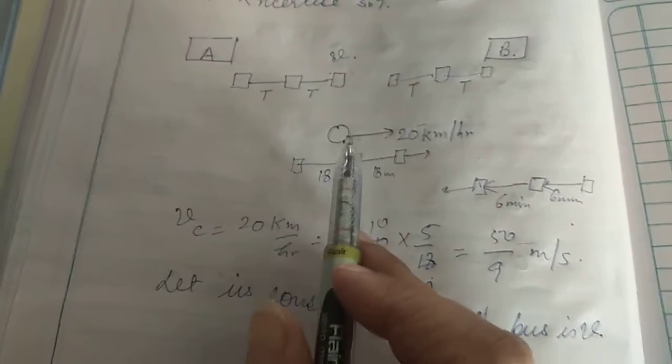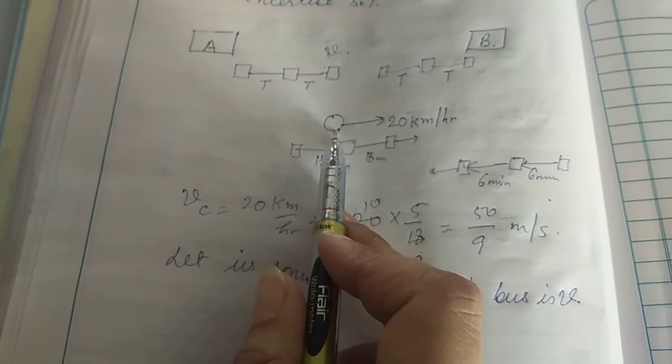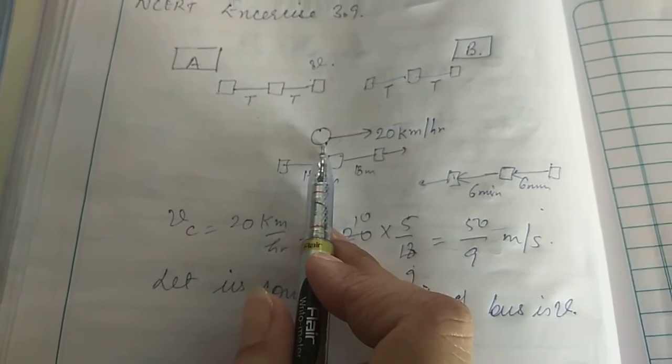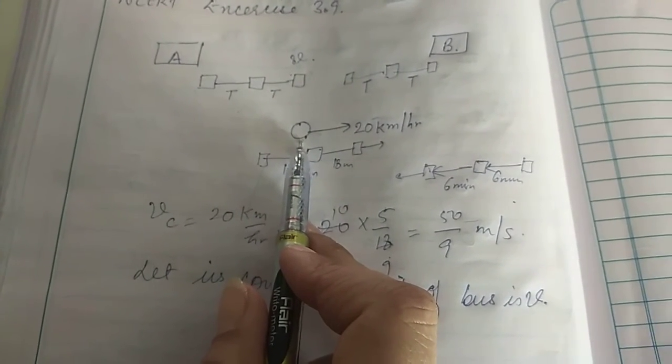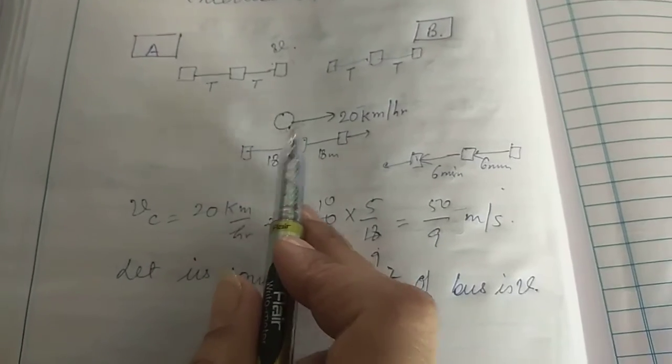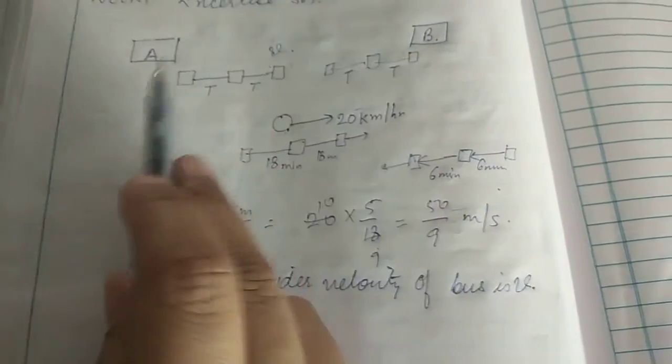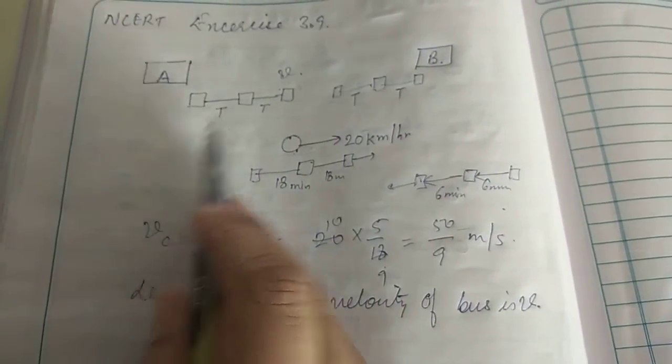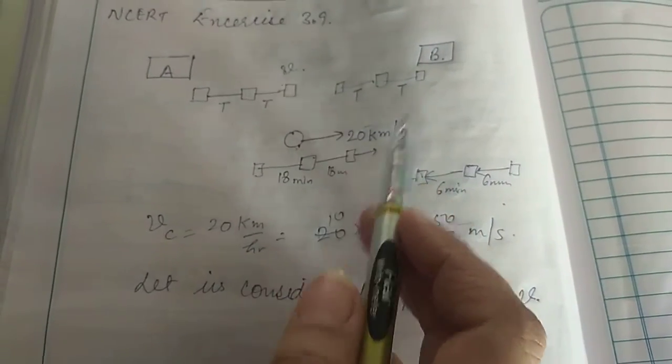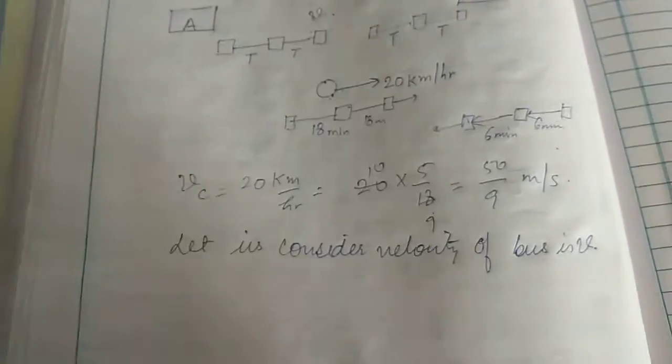Now we will concentrate. You see, this cyclist is the observer. We'll apply the concept of relative velocity and make this observer be at rest, and both of the buses which are coming from town A or town B would be moving with the relative velocity with respect to this cyclist.